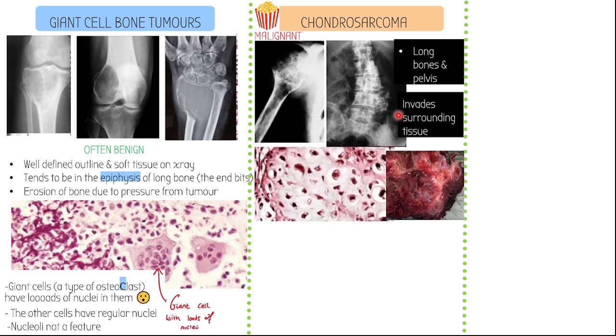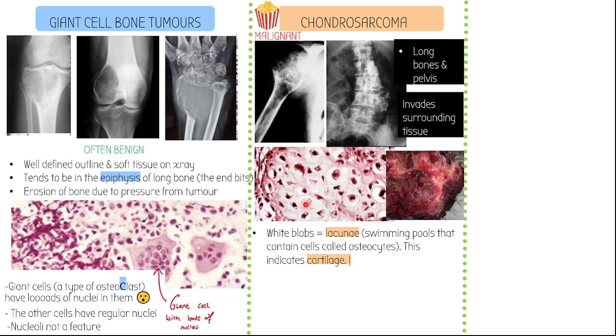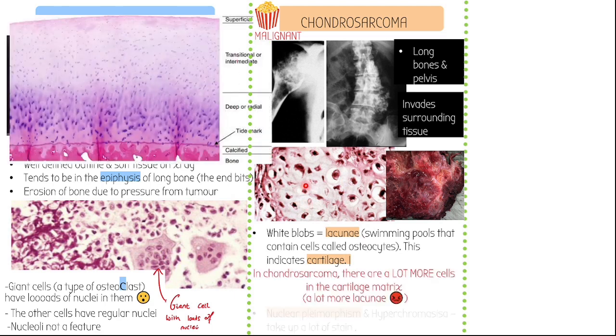So what are we looking at? It can be quite complex, because histology is basically just various variations of pink, right? But we can see here a lot more white. So what is this white? This is basically your matrix, essentially. So what else can we see? We can see these white blobs here, and there's lots of them.